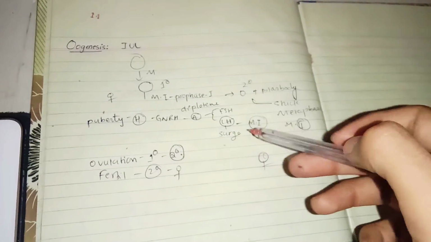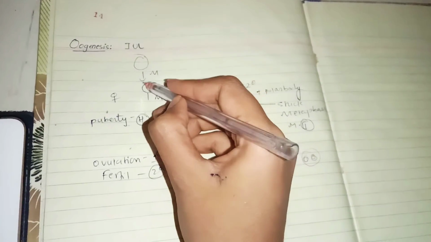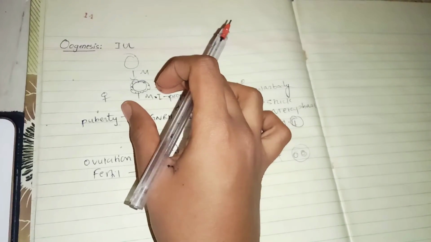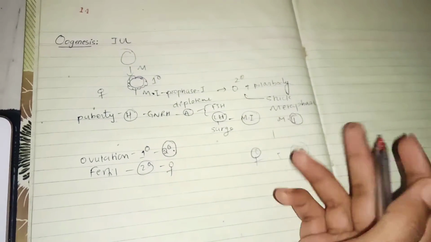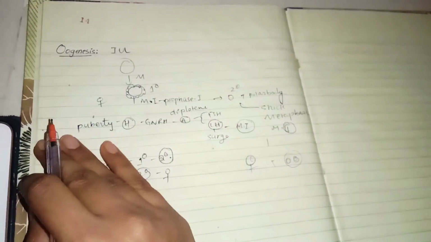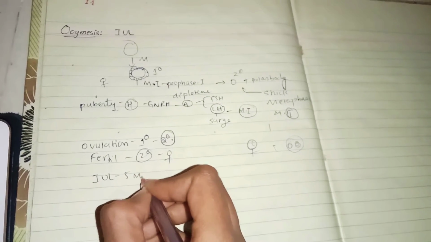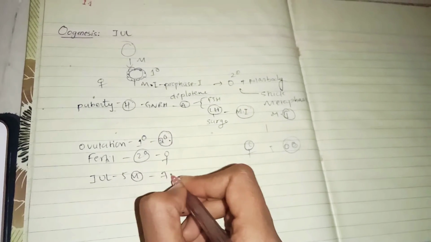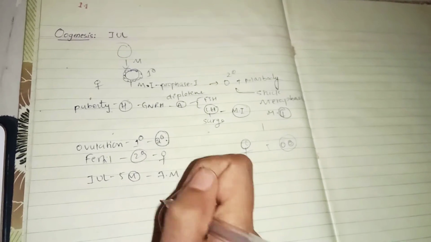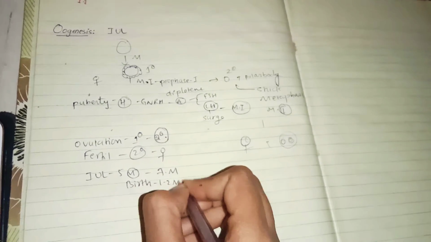This primary oocyte, as I said, is stuck in meiosis 1. Around it there are some follicular cells which come and form a primordial follicle. And this primordial follicle, whenever there is an LH surge, will convert into secondary oocyte and polar body. Now let us see how many follicles are present from birth. In intrauterine life at 5th month there are about 7 million follicles. At the time of birth, there are 1 to 2 million follicles.